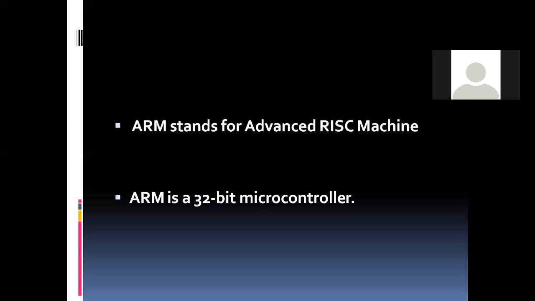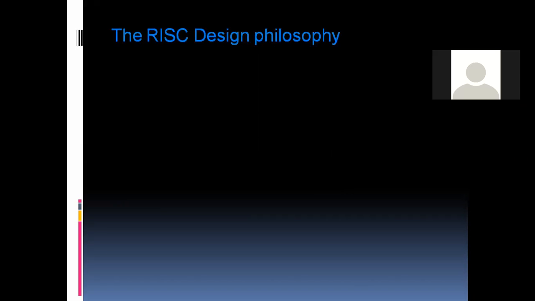ARM stands for Advanced RISC Machine. You have already come across the meaning of RISC in your microcontroller 8051. So ARM stands for Advanced RISC Machine. What is the meaning of it? We will see in the coming topics. RISC design philosophy. How the RISC architecture has been formed.